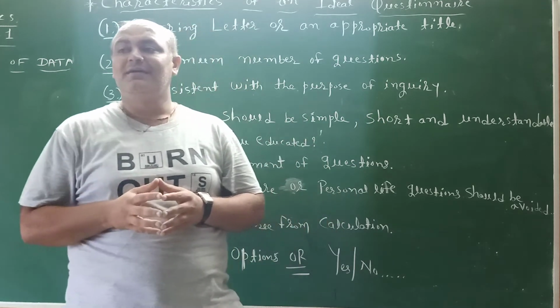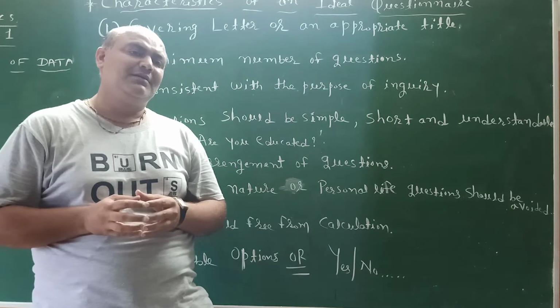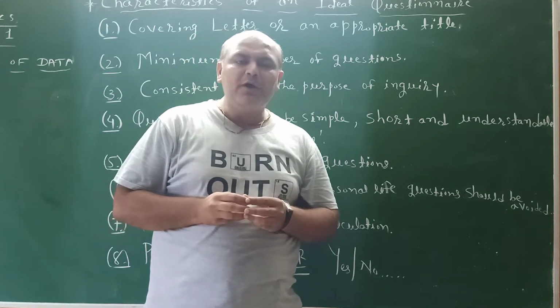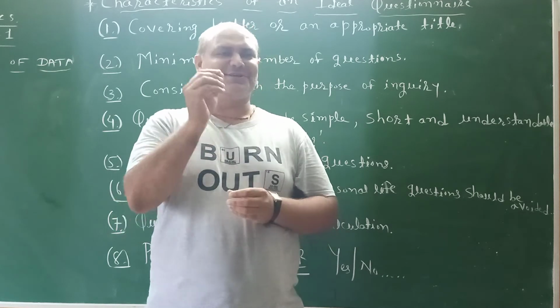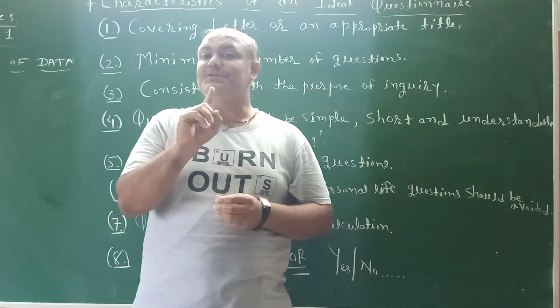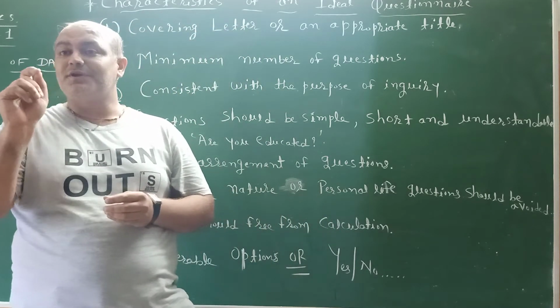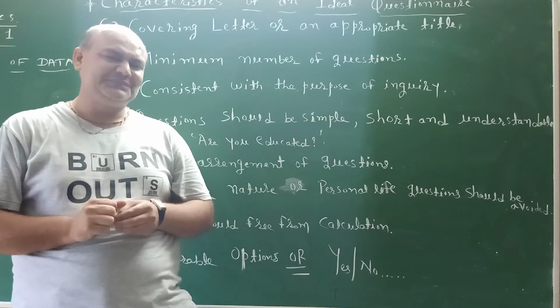After some time I ask, do you have a smartphone? Question mark. This is not a logical question arrangement.